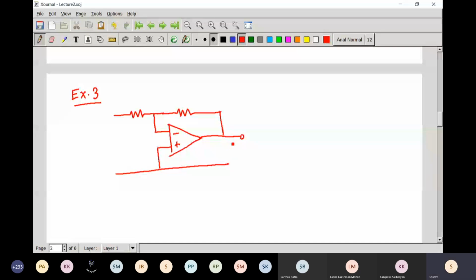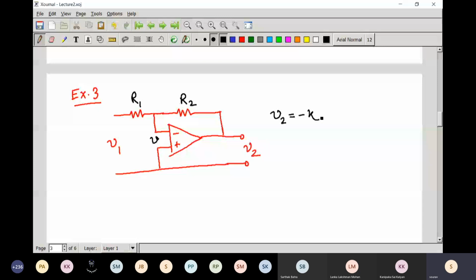I have taken the ideal op-amp, and here the output is V2 and the input is V1, and the parameters are R1 and R2, and suppose this voltage is V. If the gain is K, as it is in inverting mode, then V2 equals minus KV.